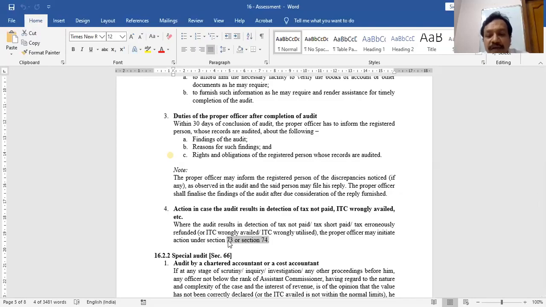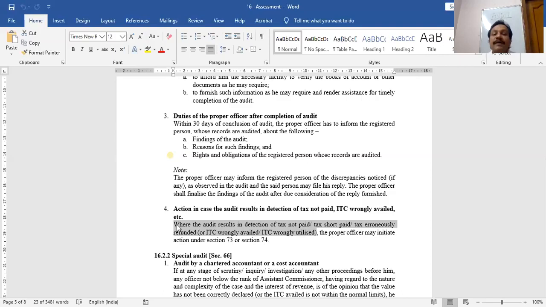You must only remember that whenever the audit results in detection of tax, GST not paid, or less paid, or refunded by mistake, or ITC wrongly availed, ITC wrongly utilized, then action will be initiated by the department as per the provisions of sections 73 and 74. That's it. It is my section 65.